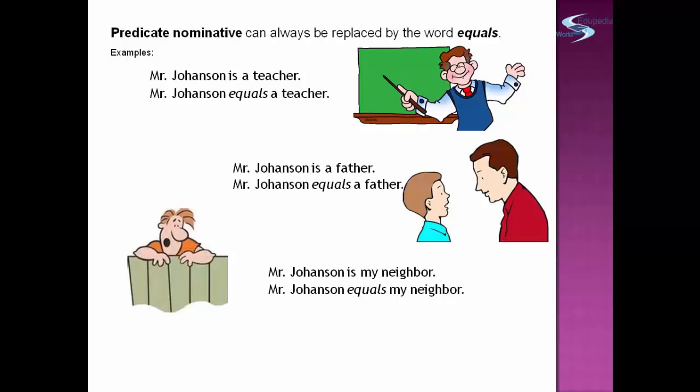If we combine all of these sentences, we can create a compound predicate nominative, which is made up of more than one noun. The sentence could be, Mr. Johansson is a teacher, father, and my neighbor. The second kind of predicate is predicate adjective.